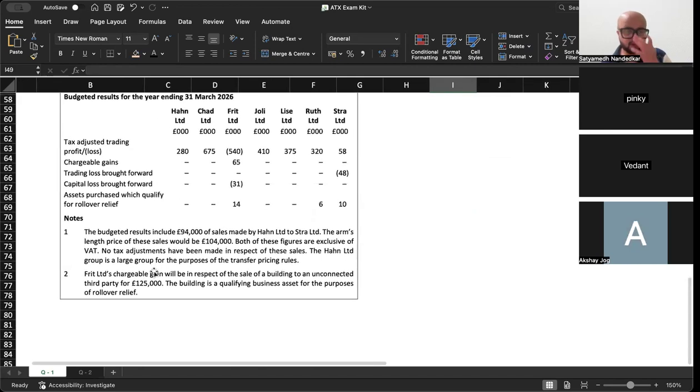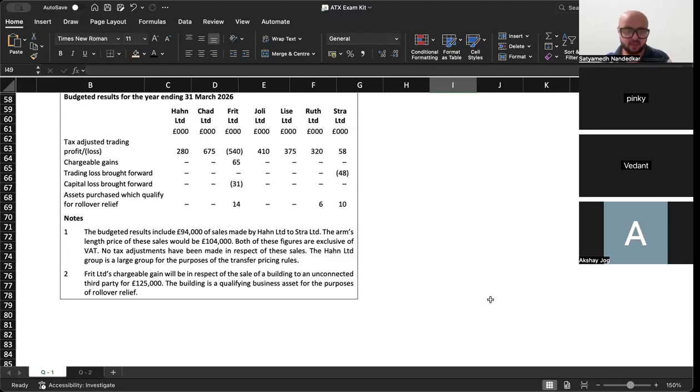The budgeted results include 94,000 sales made by Han Limited to Stra Limited. The arm's length price of these sales would be 1,04,000. Both of these figures are exclusive of VAT. No tax adjustments have been made in respect of these sales. The Han Limited Group is a large group for the purposes of transfer pricing rules.